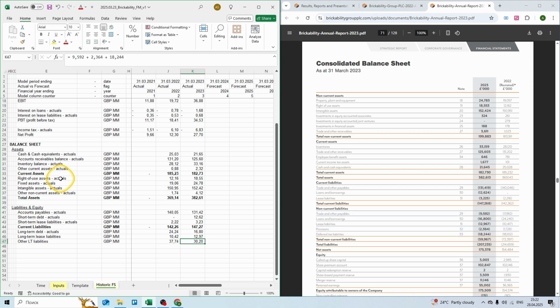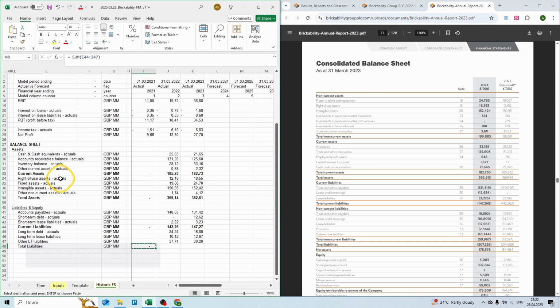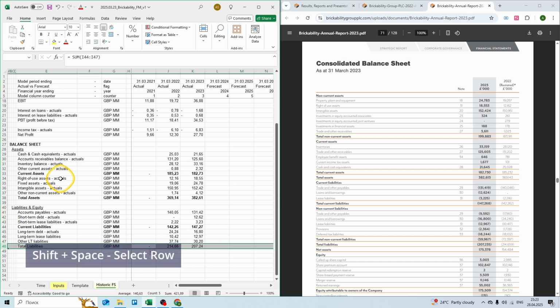And we have our total liabilities. Again £1,000,000. Use the sum formula, Shift up arrow to select the cells, Control C to copy, Shift right arrow to select, and Control V or Enter to paste our formula. Shift Space to select the row, and Control B to make our text bold.